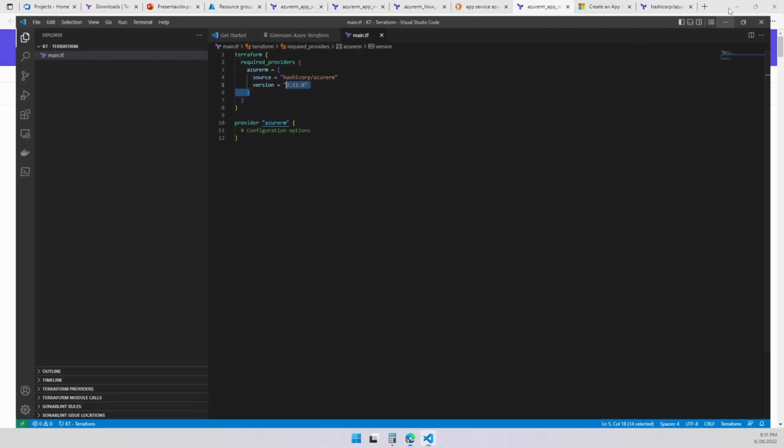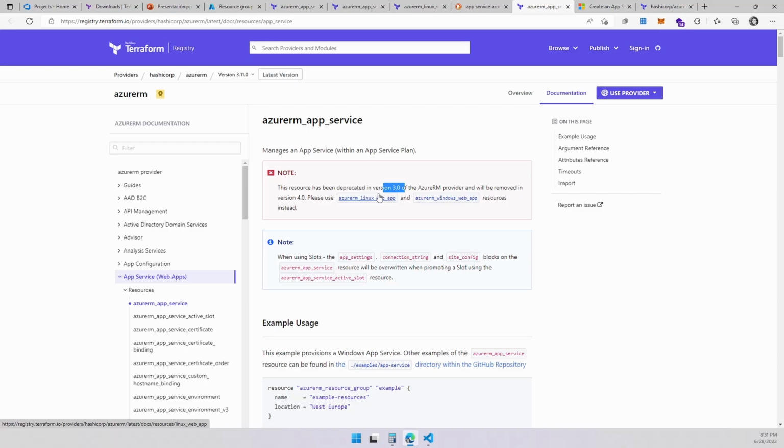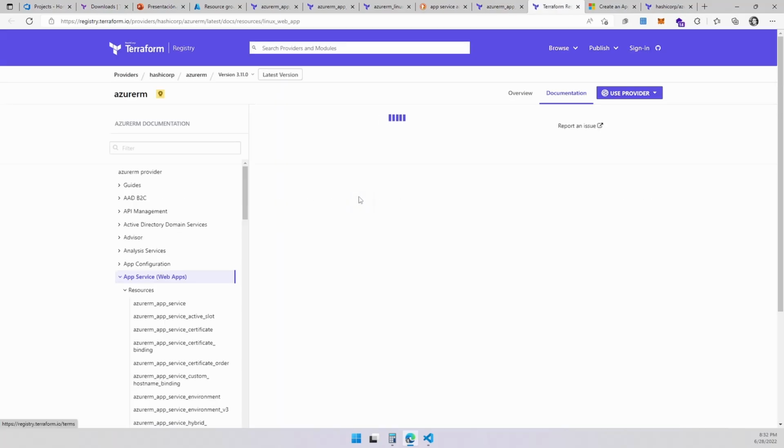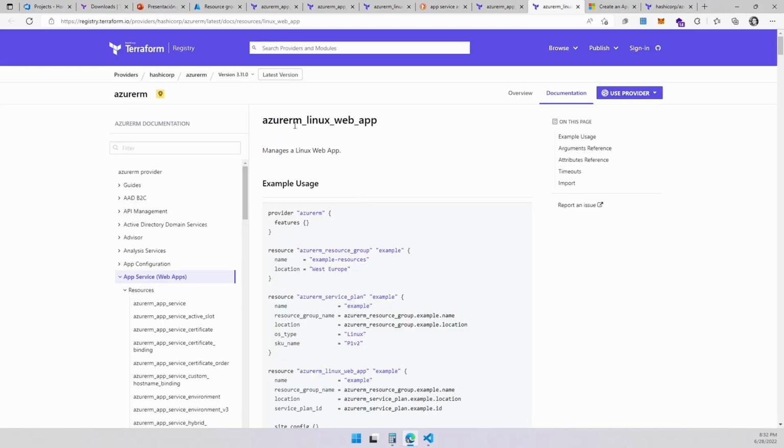3.11. Yeah, so this has been deprecated, meaning I cannot use it. We're going to be showing deprecated. I should be using something else. And it tells me the answer right away over here. It says, hey, do you want to create a Linux app or a Windows app? So this is going to be your guy. So it opens up and takes me to app services managed by Linux, right?